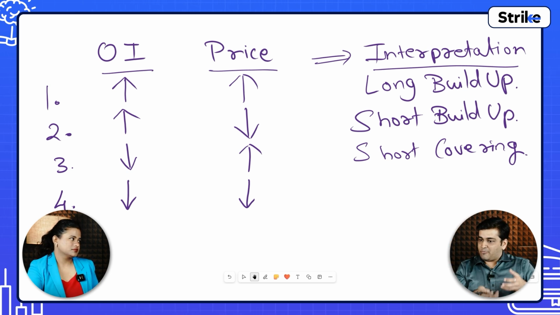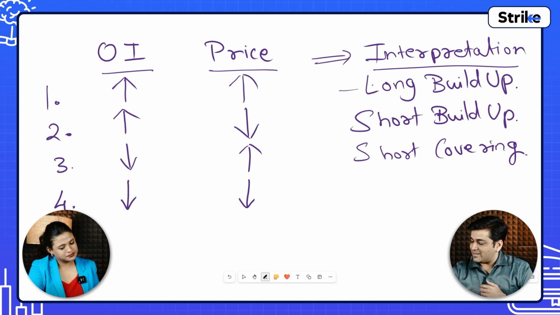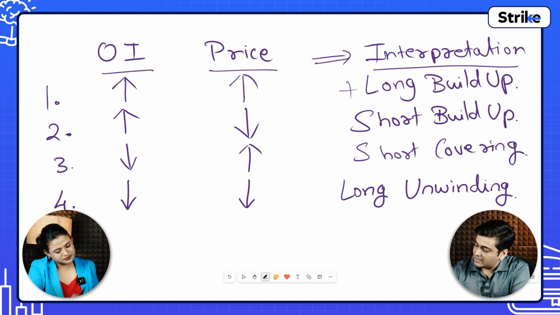Now there are people who have bought at a lower price and they are making profits, so they want to square it off. Whatever longs they have built, they have started selling, and because of their selling, prices are coming down. Along with that, the open interest which was built up is now coming down. That is called long unwinding. This is the market lingo.